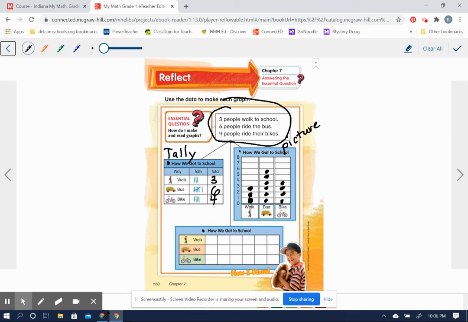And now this one will be a bar graph. We're going to make a bar graph here. Okay, so we need 3 bars. 1, 2, 3. Nice sharp edge here at the end. And fill it in. Okay, and then 6 people ride the bus. 1, 2, 3, 4, 5, 6. That's the whole length of the chart.